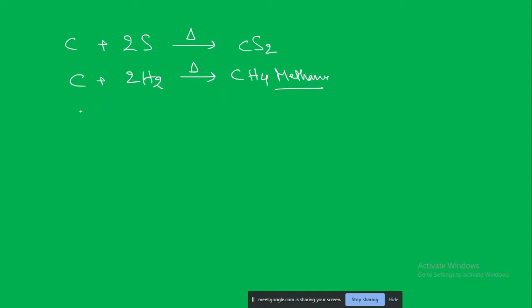Next, it is a good reducing agent. So what it will do, it will take up the oxygen. It is removing the oxygen, itself getting oxidized. So with zinc oxide it gives zinc and carbon monoxide, and therefore it is itself getting oxidized, it is a reducing agent. So whatever naturally occurring oxides of metals we are getting by mining, if we want to convert them into their metallic form, we can treat them with wood charcoal, heat them with wood charcoal.